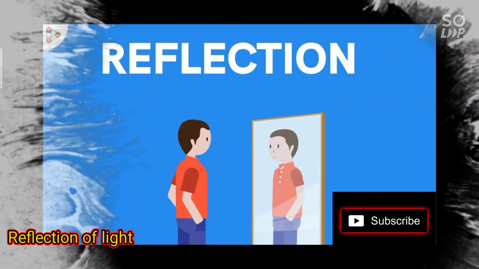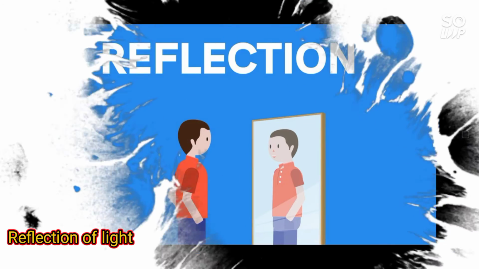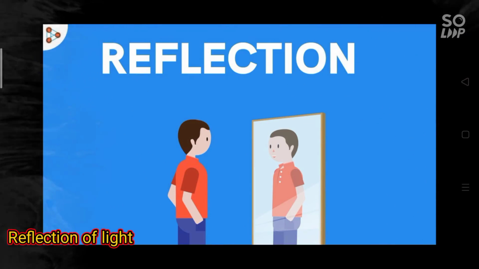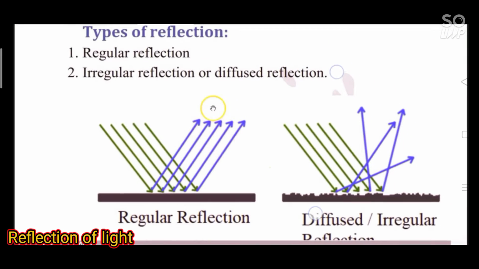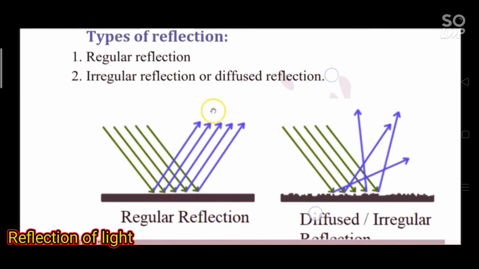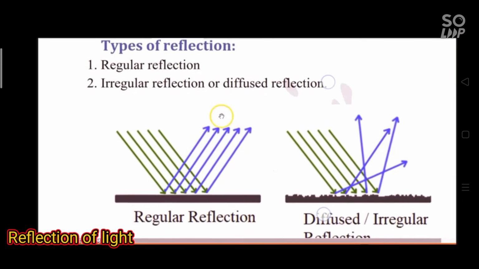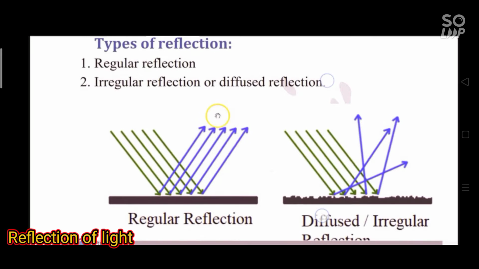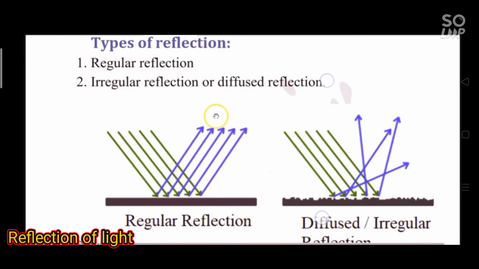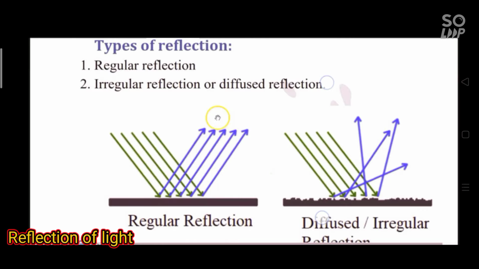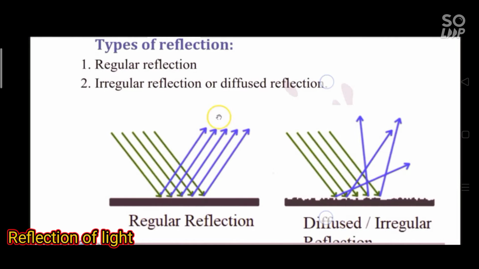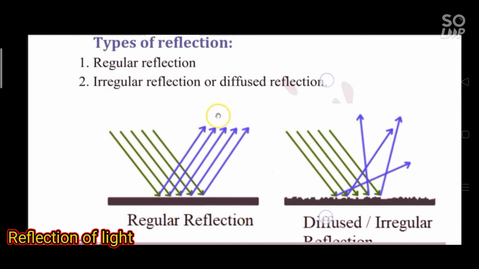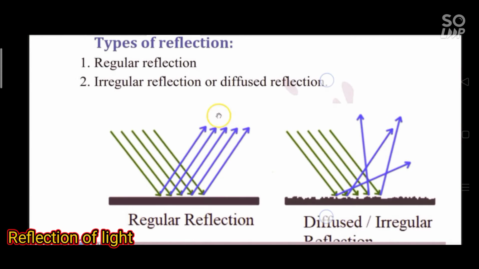First, what do you mean by reflection? The return of light into the same medium after striking a surface is called reflection. Types of reflection. There are two types of reflection, that is regular reflection and irregular reflection. Regular reflection occurs when a beam of light falls on a smooth and polished surface such as a plane mirror. Irregular reflection occurs when a beam of light falls on a rough or ordinary surface such as a wall of a room.